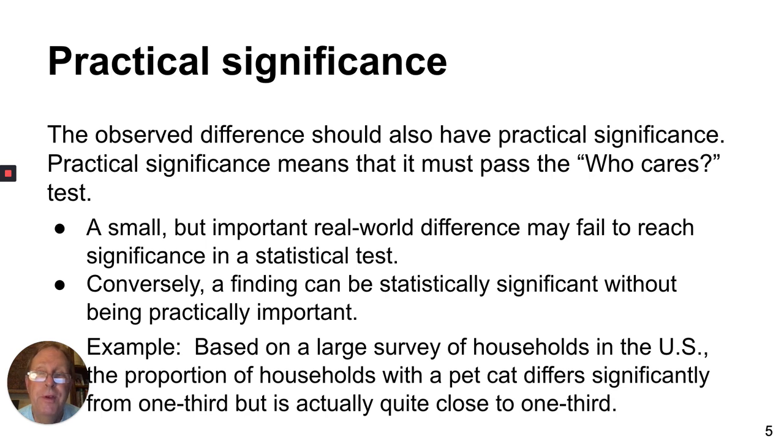There's statistical significance and there's also practical significance. What is practical significance? The observed difference between the groups should also have practical significance. Practical significance means that it must pass the who cares test. A small but important real-world difference may fail to reach significance in a statistical test. Conversely, a finding can be statistically significant without being practically important.